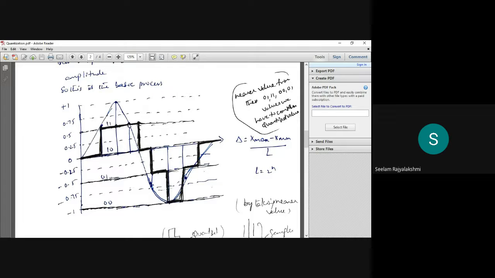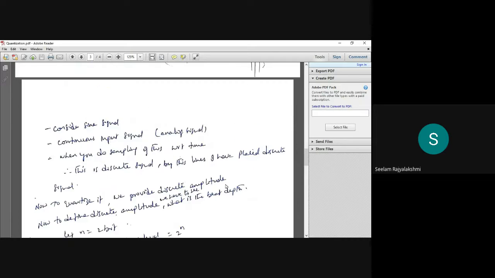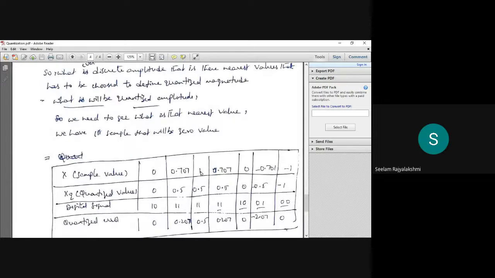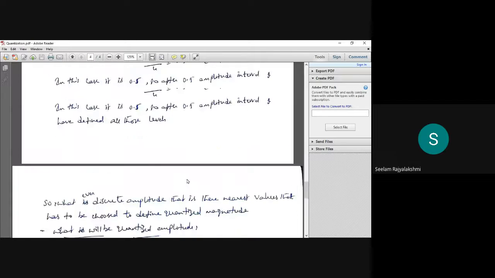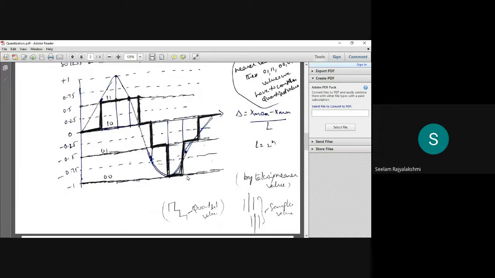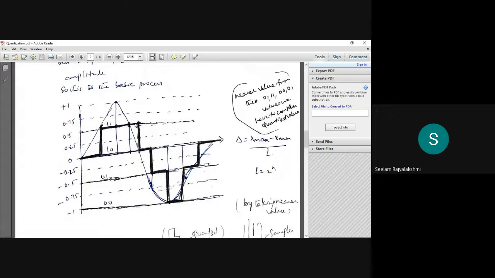Again we draw 0.5. The next sample value 0.707 is again nearer to 0.5, and for 0 we draw 0, and we are drawing the lines.